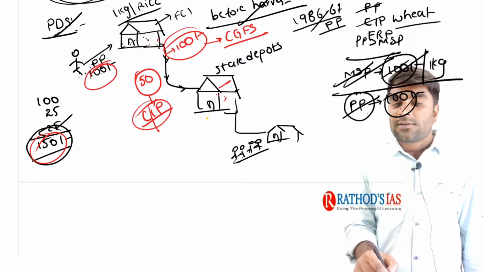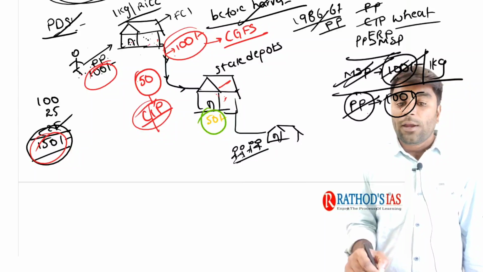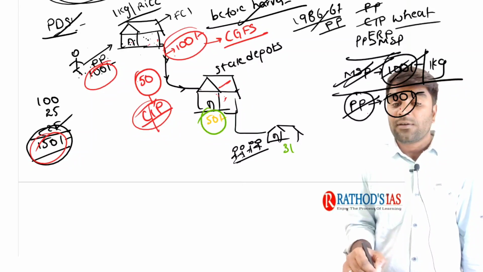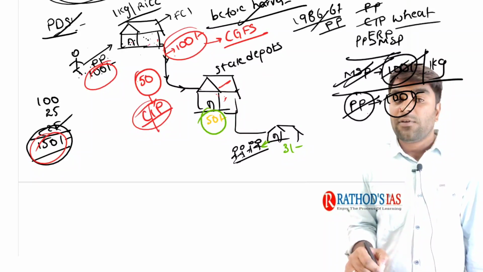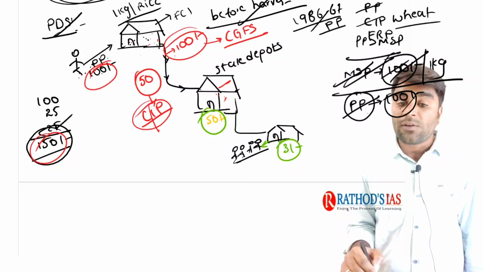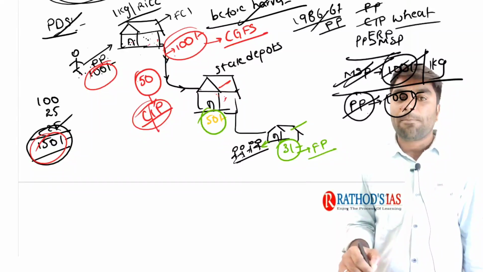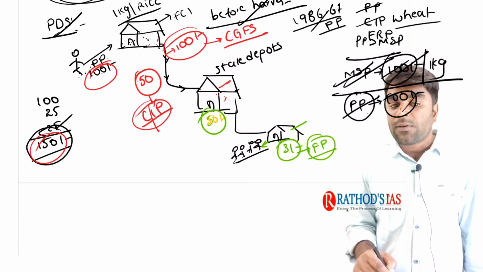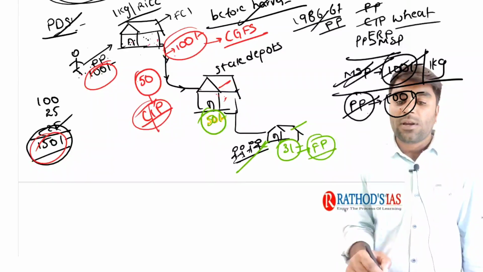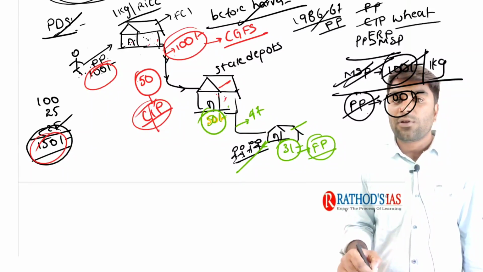Next, the state depots got the food grains at just 50 rupees. Now it was given to the ultimate beneficiaries at 3 rupees. Remember, here we are talking about 1 kg of rice. Now the ultimate beneficiary is getting that 1 kg of rice at 3 rupees per kg. Now we call it the fair price. You know that these shops are called fair price shops, and the price at which these food grains are sold is called the fair price. The state government got it at 50 rupees, but it ultimately sold to the beneficiaries at 3 rupees. What is the gap in between? 47. Because the state got it at 50 rupees and ultimately it is given to the beneficiaries at 3 rupees.